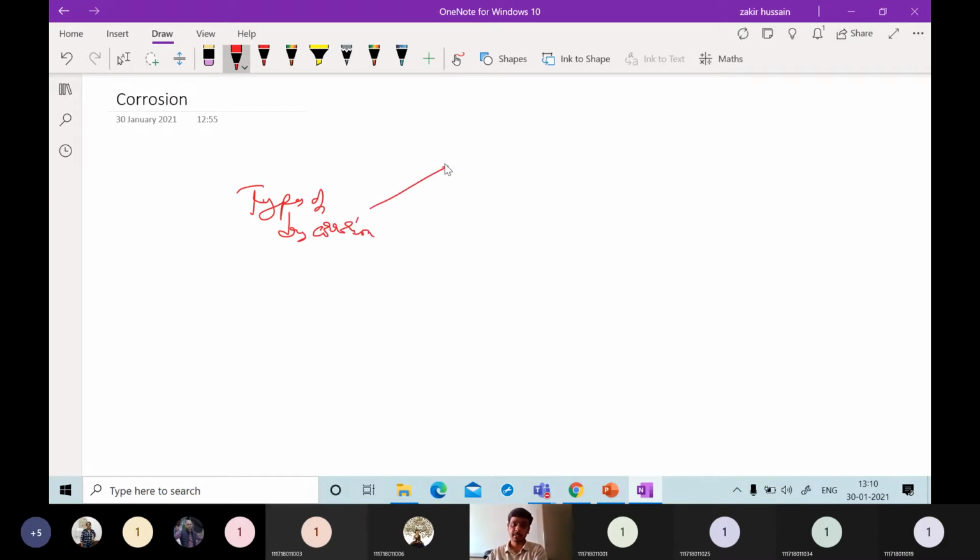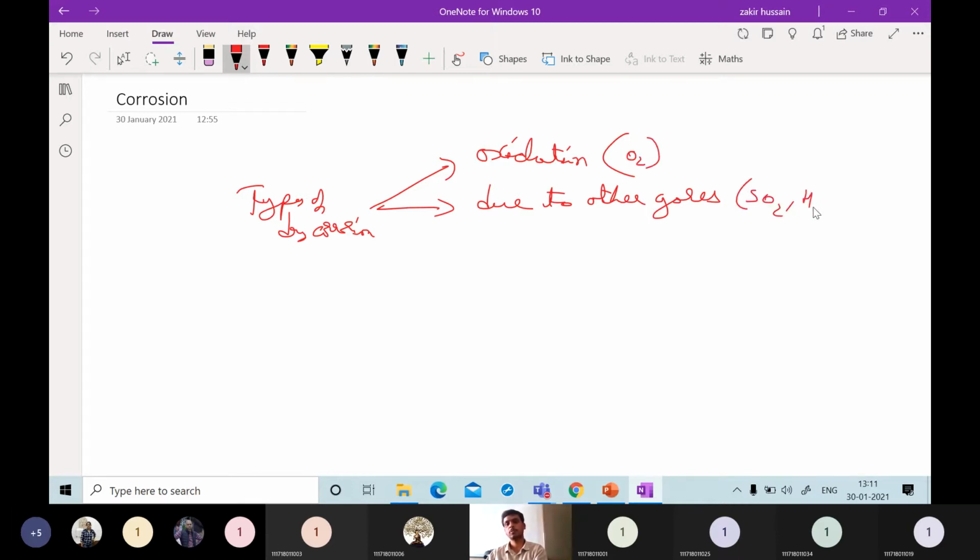One is oxidation corrosion, due to direct attack of oxygen. The second is corrosion due to other gases like CO2, Cl2, SO2, H2S, etc. Then another is liquid metal corrosion.